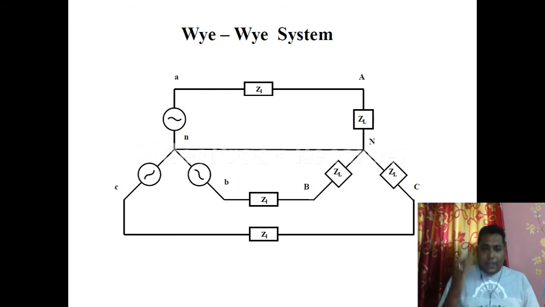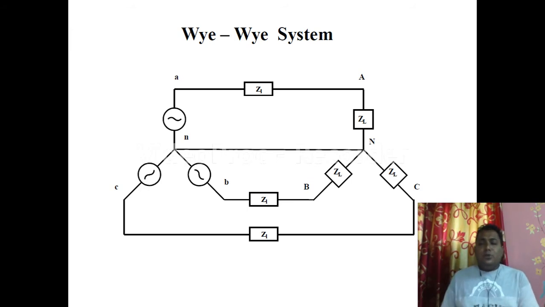In this particular system, we can see that there is a 3 phase source and a 3 phase load. On the left hand side of the diagram is the 3 phase source, and on the right hand side we can see the 3 phase load. So a 3 phase star source is connected to a 3 phase star load.